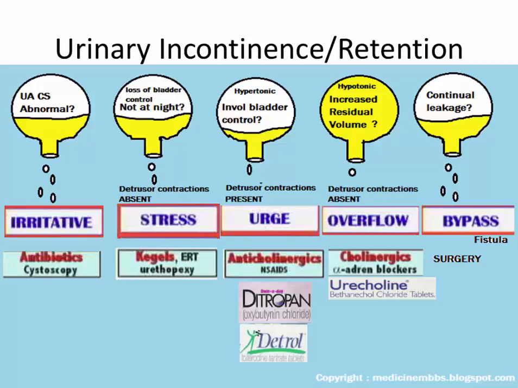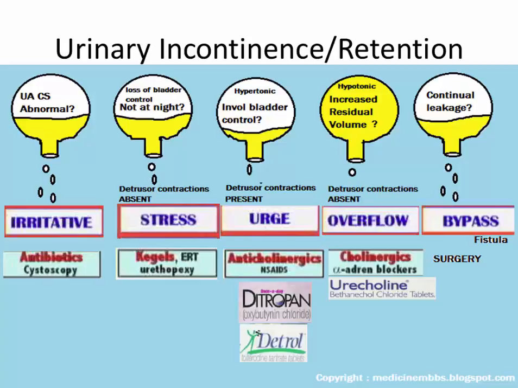Patients with functional incontinence may have mental or physical disabilities that keep them from urinating normally, although the urinary system itself is intact. Placing the commode close to the bedside and assisting the patient to the bathroom are helpful for functional incontinence. And neurogenic bladder. This is a bladder issue resulting from a neural problem.